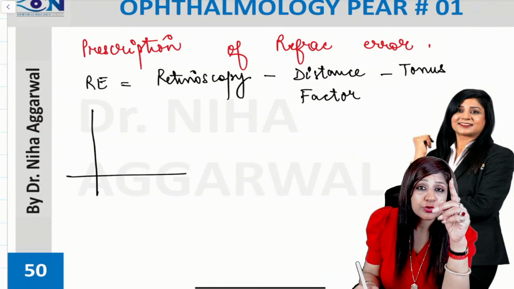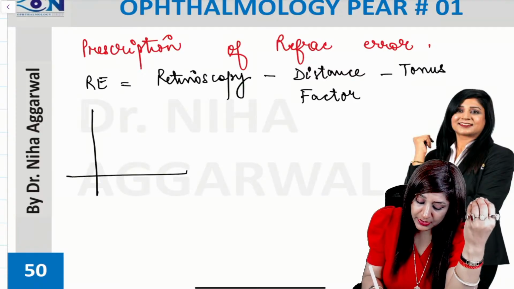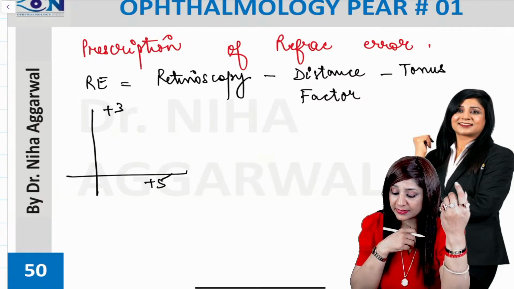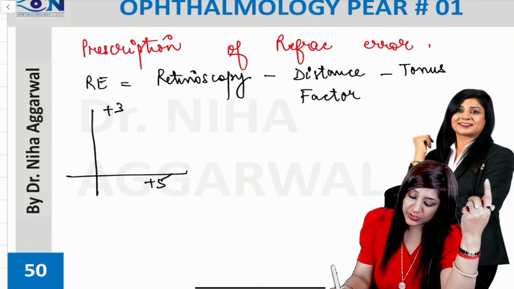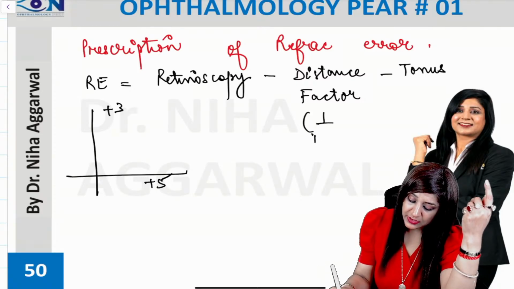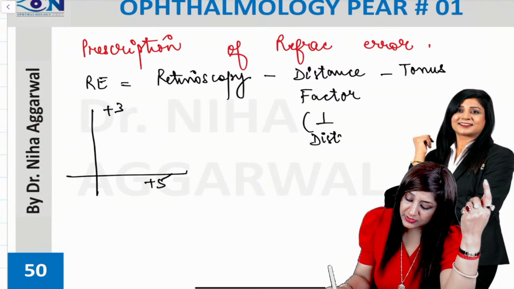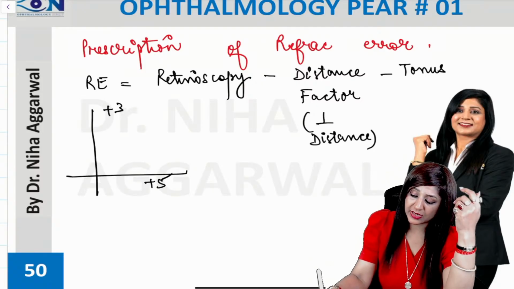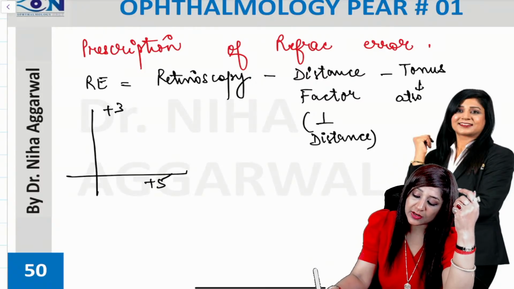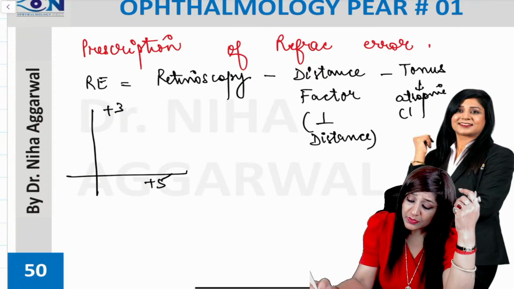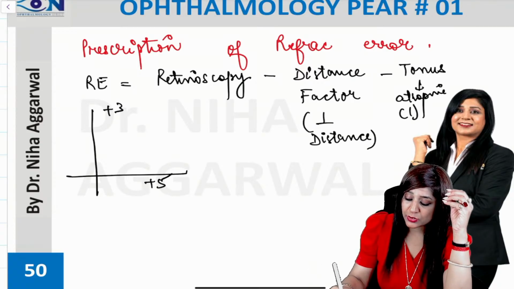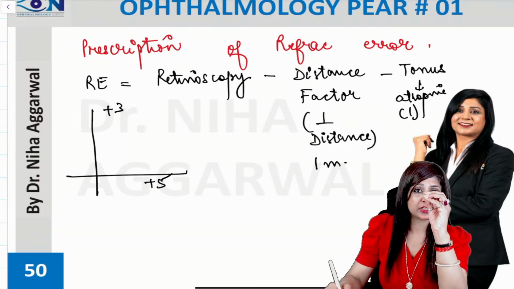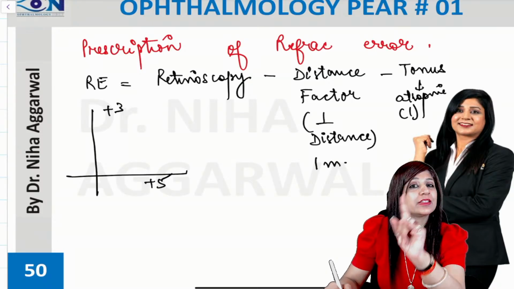Retinoscopy will be given to you, like for example it could be +3 and +5. I am taking a simple example. Suppose it is like this. Distance factor is 1 upon distance, and tonus will be given to you, or they will say that they are using atropine. So atropine's tonus is 1. So I'm taking a distance of 1 meter and the tonus also 1 because it is atropine. Now how to calculate the refractive error?